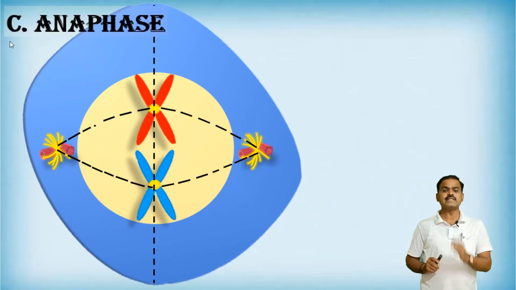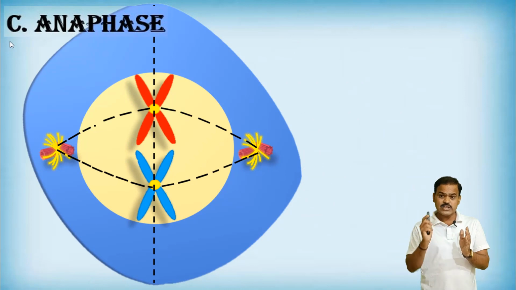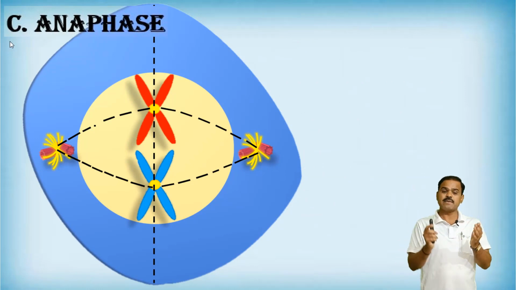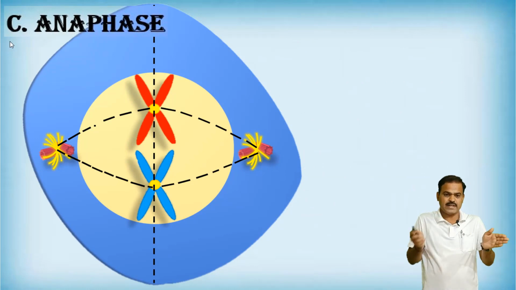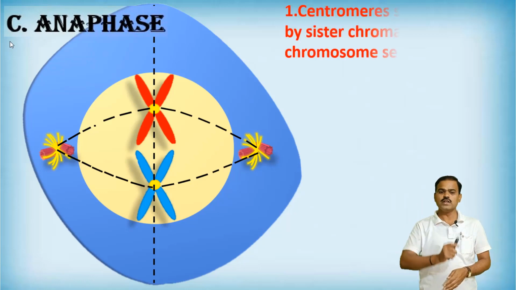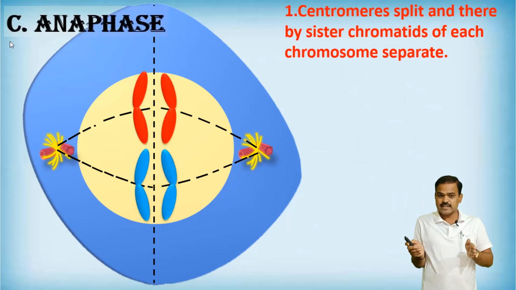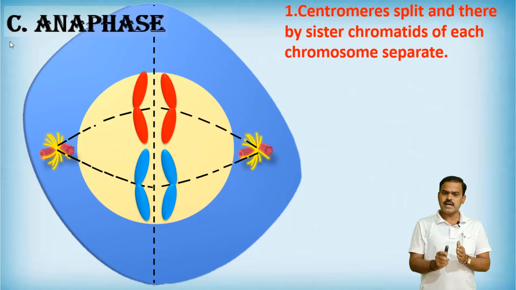The third phase is anaphase. What happens here? In anaphase, the centromere splits and thereby sister chromatids are separated. See there, friends, how the centromere splits and then they are pulled apart in opposite directions with the help of spindle fibers.